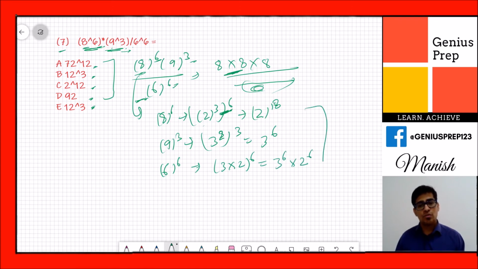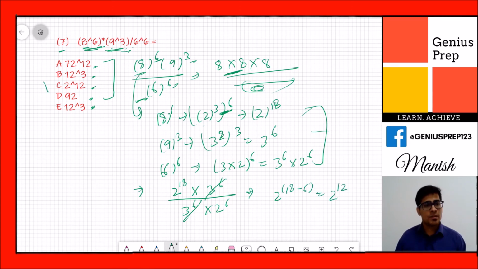So now we use the properties which we learned just a few minutes back. Now we'll put these values in the equation. What do you get? 2 raised to 18 multiplied by 3 raised to 6, divided by 3 raised to 6 multiplied by 2 raised to 6. So you see this, cut it out, and now 2 raised to 18 minus 6 is equal to 2 raised to 12. So option C is the right answer. So you see how you can use those properties in this kind of question, and this kind of question you will see in the exam.